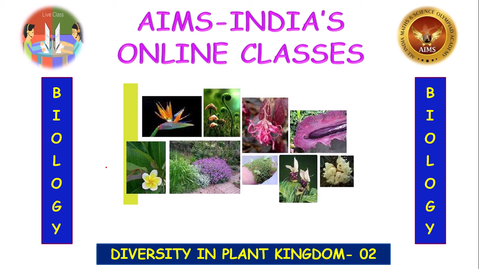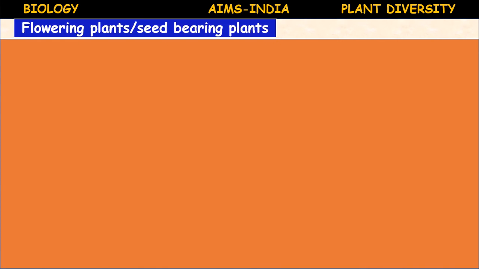So in today's video, we are going to discuss some more types of classification based on different aspects. Depending on size, how plants are classified; depending on flowering and non-flowering, how they are classified; depending on nutrition, how they are classified; and depending on habitat, how they are classified. So let us study. Are you ready, children? It's a very interesting topic. Pay attention. Right, let us proceed.